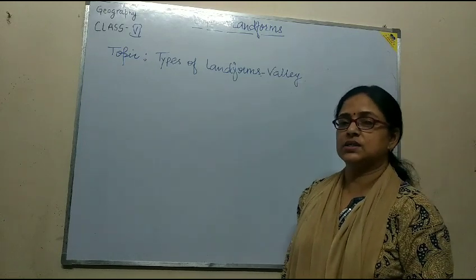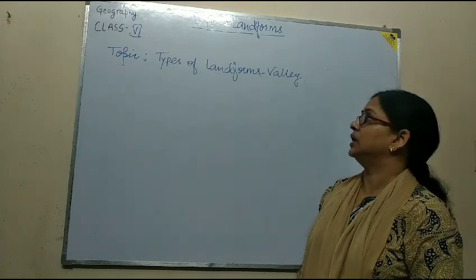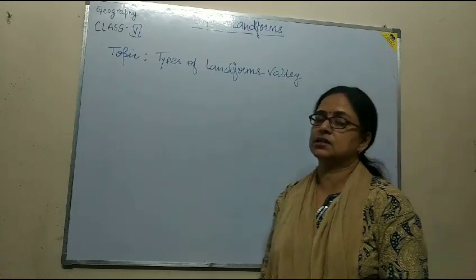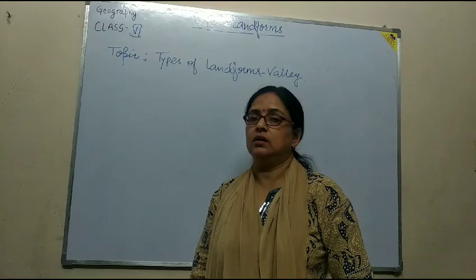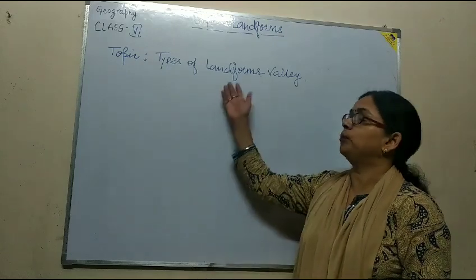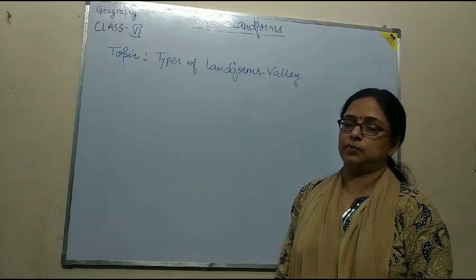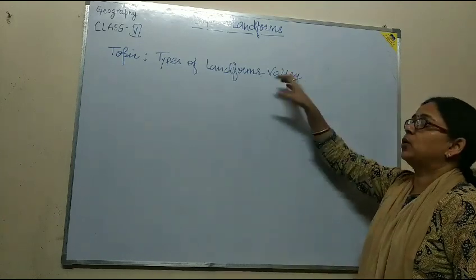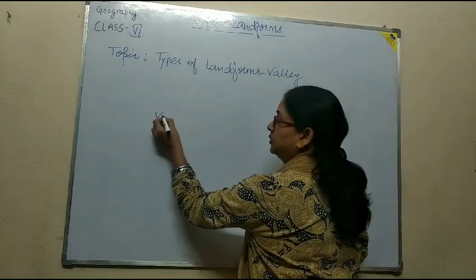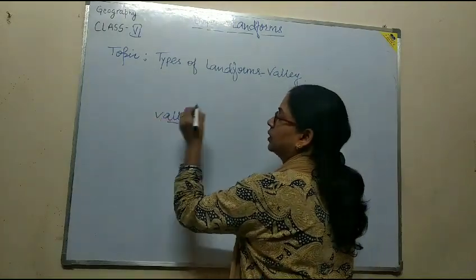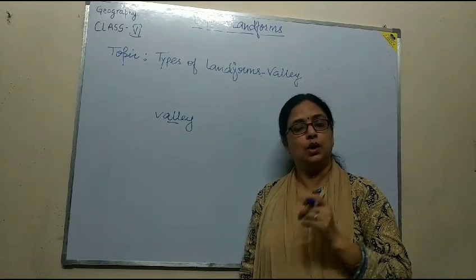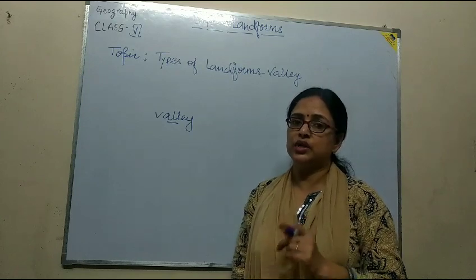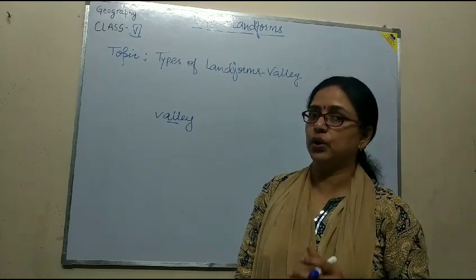Today we are going to discuss another feature of landforms, that is valley. In the previous class I explained one feature of landform, that is mountain and its types. So now we are going to discuss valley. What is valley? A valley is a lowland between two mountains or hills which often has a river flowing through it.